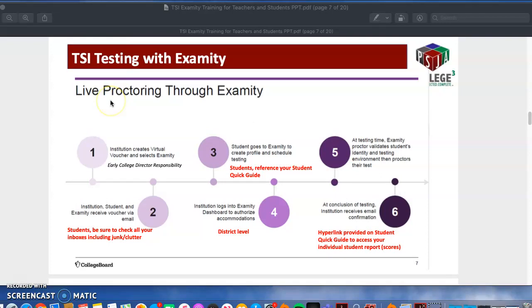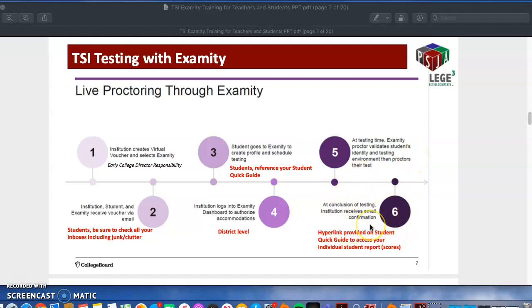So this is a timeline for how it's going to happen. Once you go through the coursework, like I said, it's 2 weeks, you'll get that voucher, and then you will go ahead and use that voucher from your email to create a profile. So once you create that profile, we'll input all the information we need to on our end, and then that's when you're going to take the exam, right?